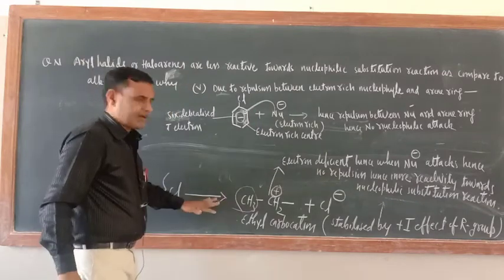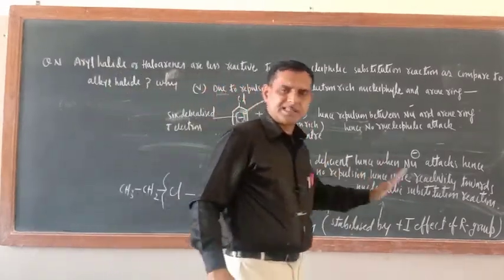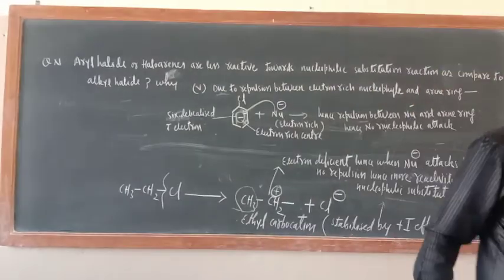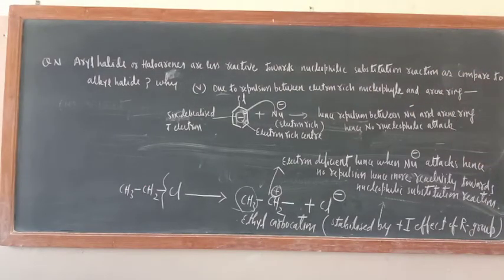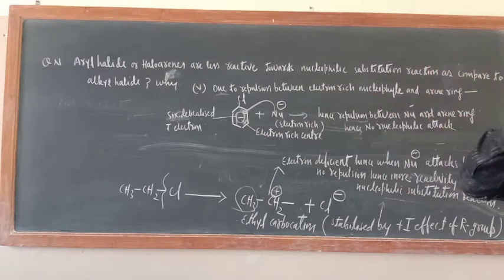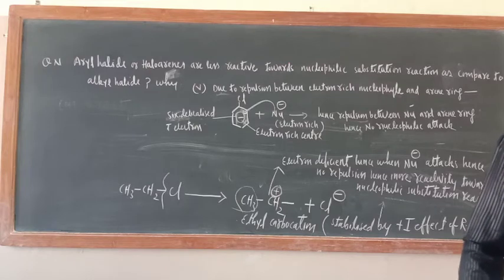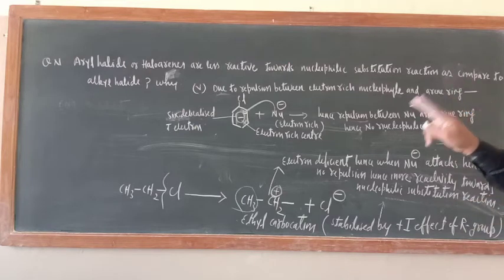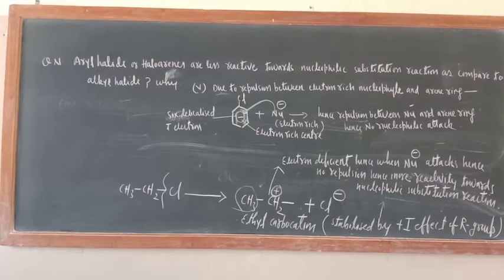In this way all 5 points I have explained. Now it doesn't mean that nucleophilic substitution reaction will not happen in case of chlorobenzene. It will happen, but it will not happen smoothly. At higher temperature and in presence of a catalyst or reagent, it will take place. So there are some examples of nucleophilic substitution reaction, and this was very, very important. You should understand this one properly.